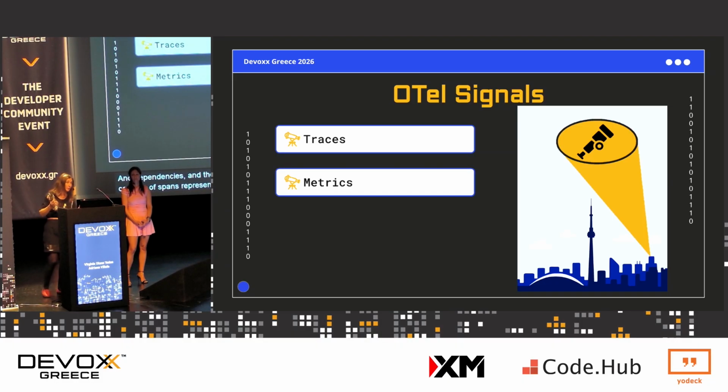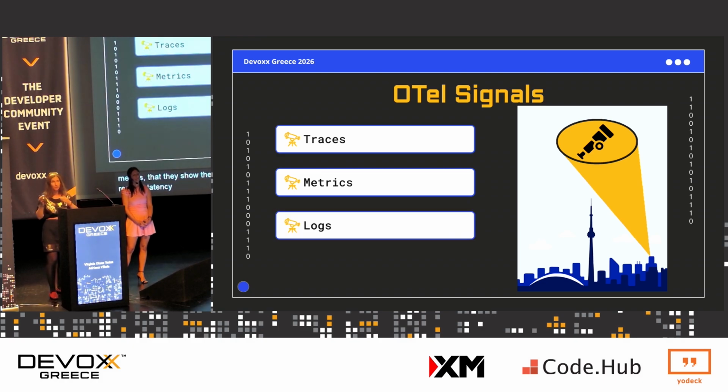Then we have metrics, good old metrics, that measure system characteristics like CPU usage, error rates, or request latency. Then we get the logs, which can be structured or unstructured, and are timestamped messages emitted by a service or a component. It is important to use logs because they give us information about what happened at a specific time.